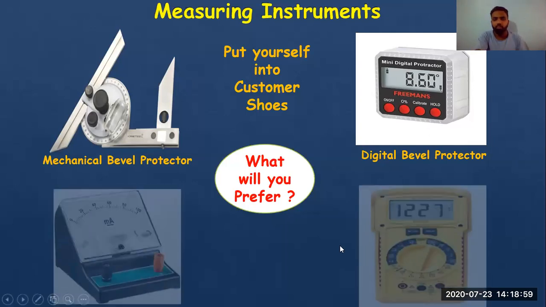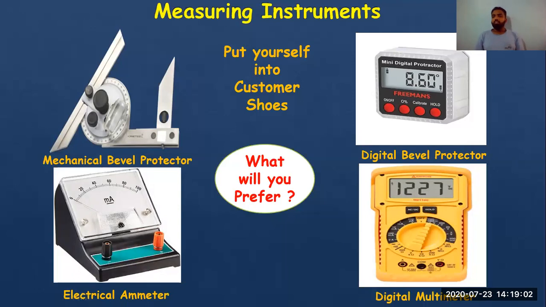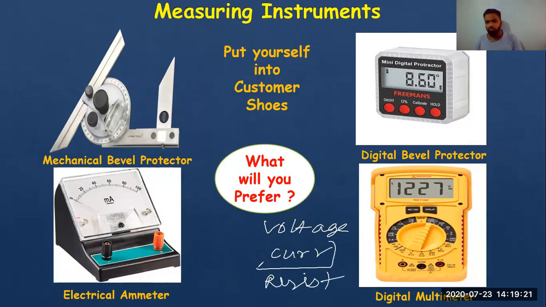Now I will ask you another question. You can see both an electrical ammeter and a digital multimeter. A multimeter is used for three purposes. You can measure voltage, you can measure current, you can measure resistance. Forget about all these things. Suppose it is used only for measuring current, just like an ammeter. So if you want to measure current, which one will you prefer and why? Put it in the chat box. Electrical ammeter or digital multimeter?